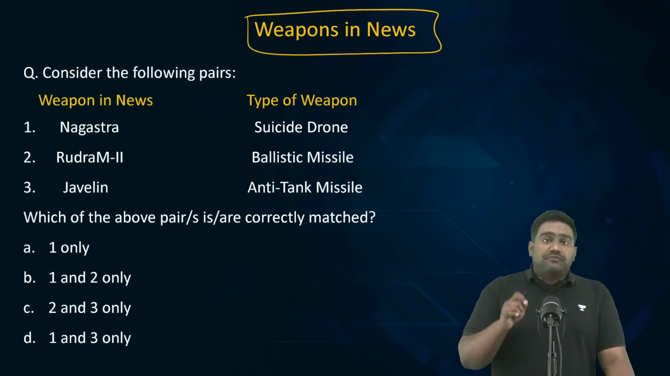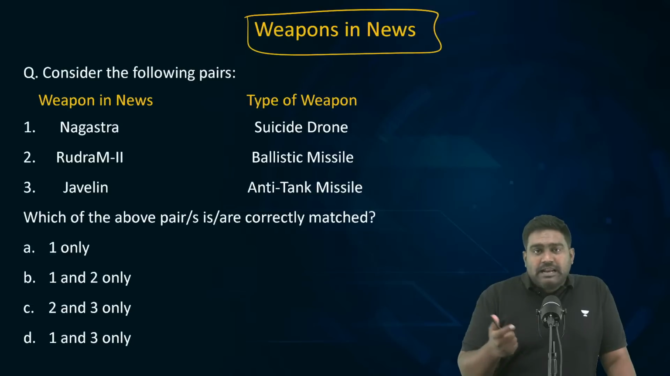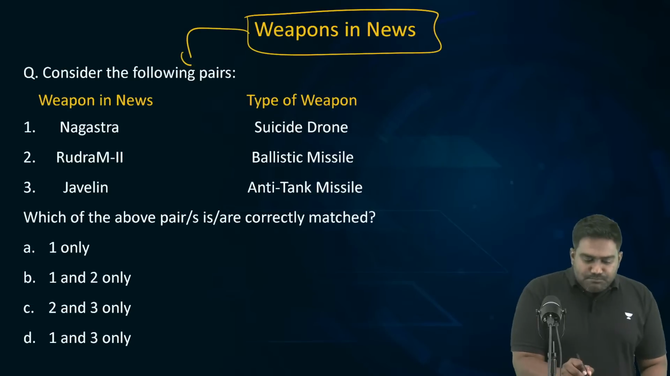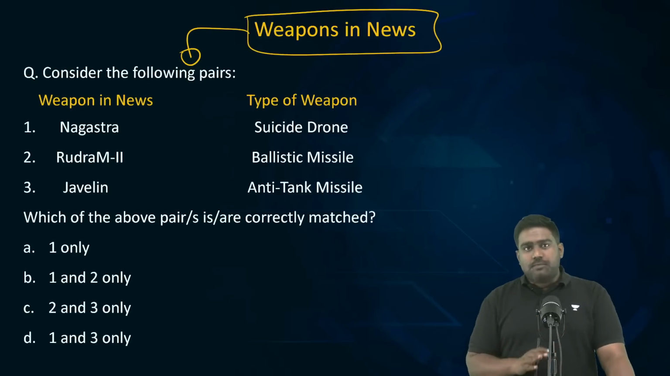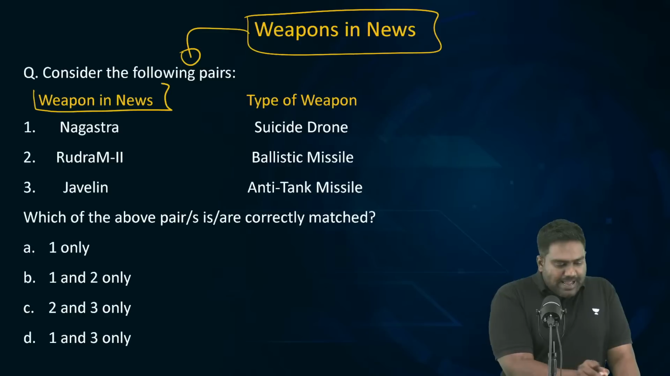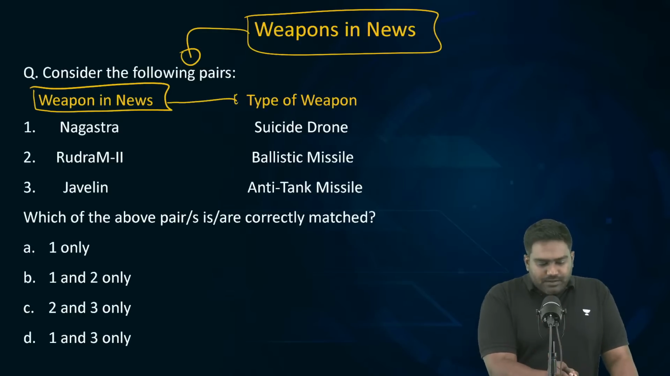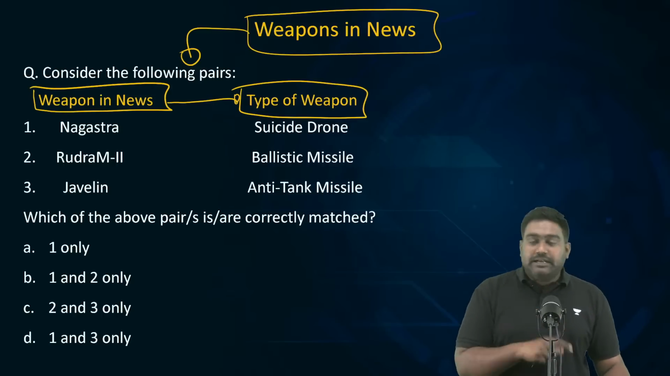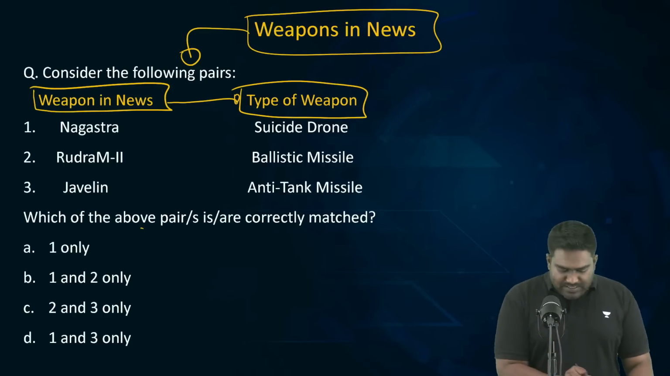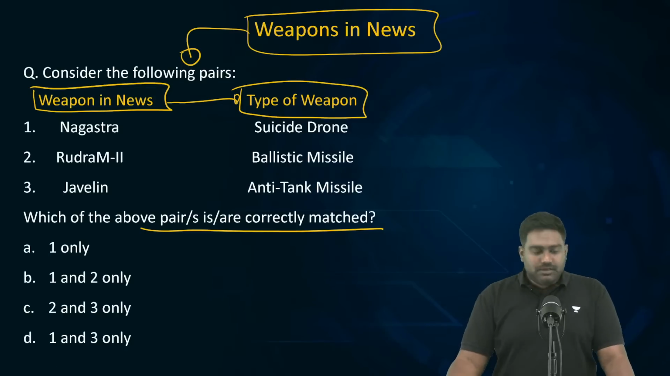Next, there were few weapons in the news. Based on this, a defense related question can come up. So it's a match the following type of question. I want you guys to be familiar with this format as well. On the left, we have a list of weapons which were in the news. On the right, there is a description with regard to the type of weapon it is. So, can you check whether the pairs are correctly matched or not? Which of these pairs are correctly matched?